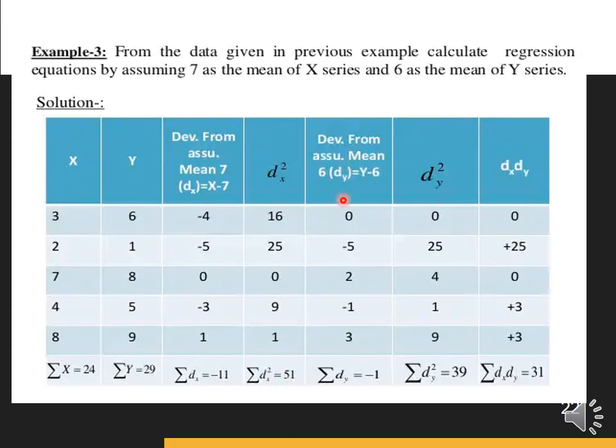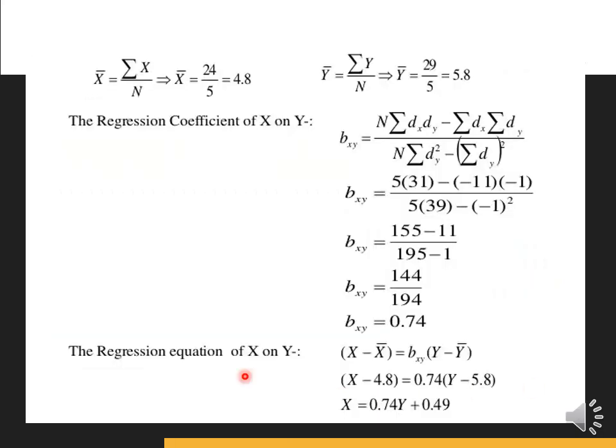After that we find the deviation from the assumed mean, that is dy equals y minus 6. After putting all the values, we get summation dy equals minus 1. For the same we get summation dy square, and after that we find the dx and dy value, that is summation dx dy equals 31. After this we can get x bar and y bar.